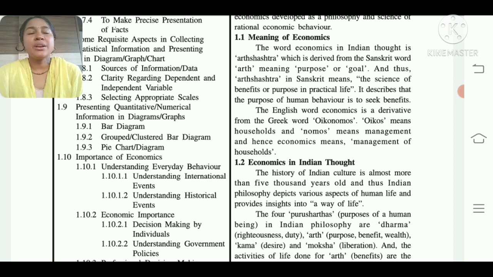Meaning of economic. The word economic in Indian thought is Arthashastra, which is derived from the Sanskrit word. Artha means purpose or goal, and thus Shastra in Sanskrit means the science of benefit or purpose in practical life. It describes that the purpose of human behavior is to seek benefit.